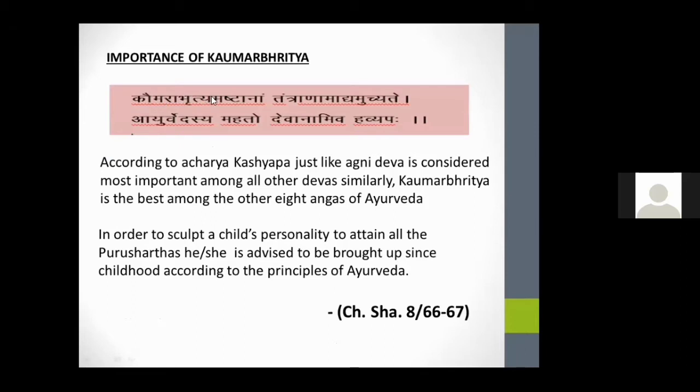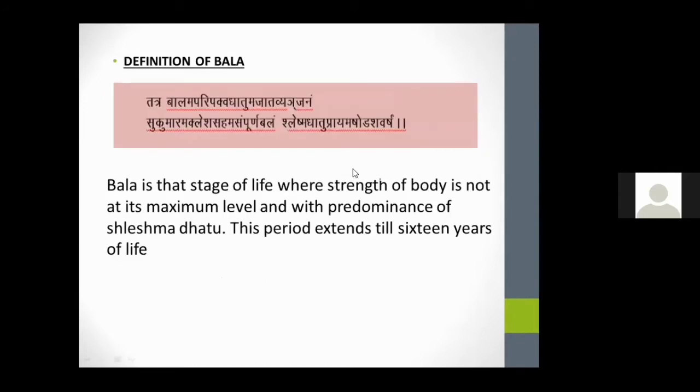Coming to the importance of Kaumara Bhritya, Kaumara Bhritya is considered the first anga among the Ashtangas by Kashyapa. So we should understand the importance of children in this context.